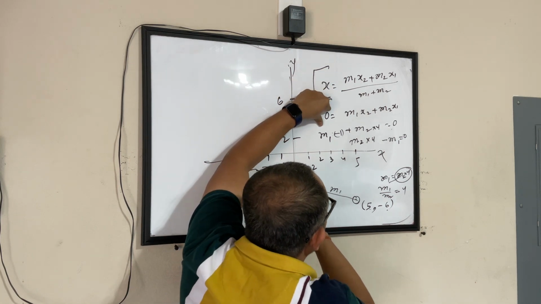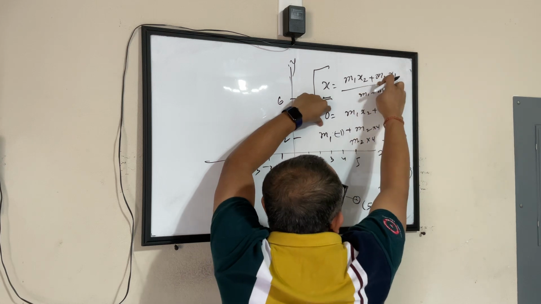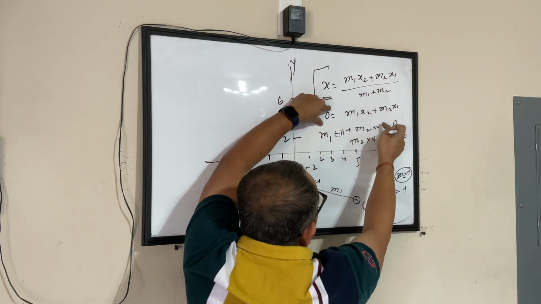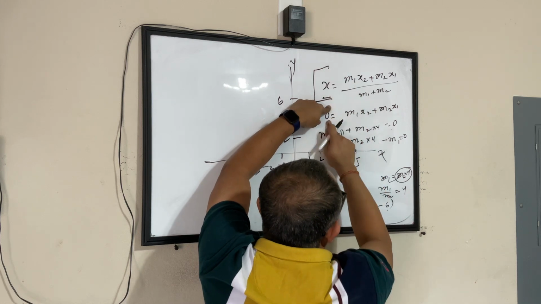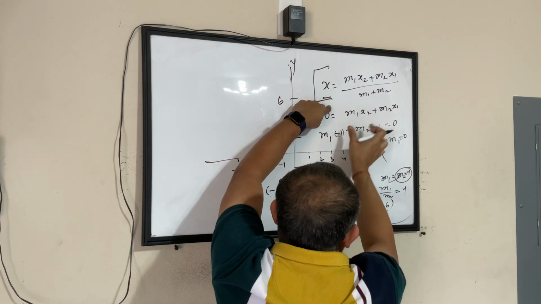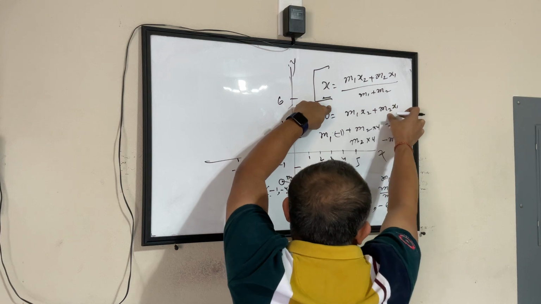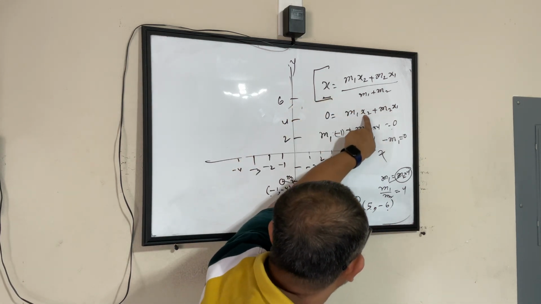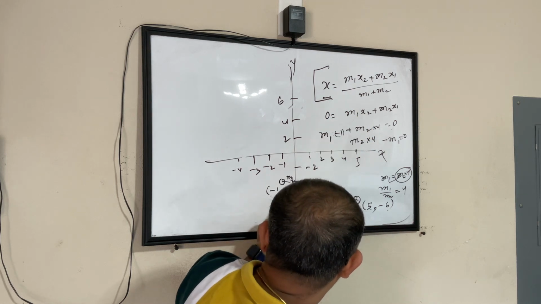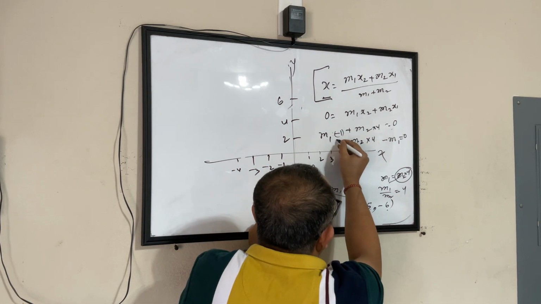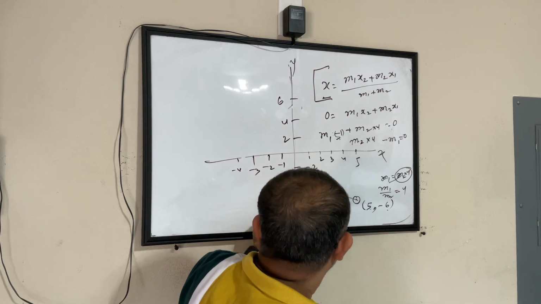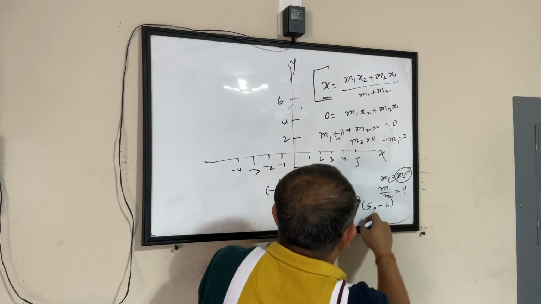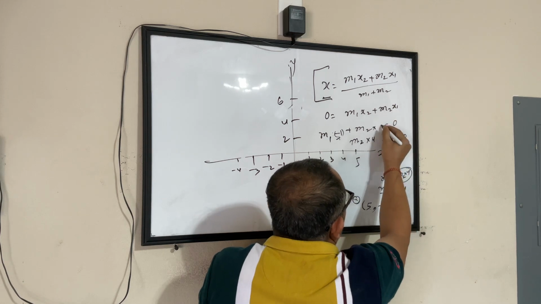So 0 equals m1 x2 plus m2 x1 divided by m1 plus m2, and again this will go up and get multiplied with 0, which has no value to it. So that means m1 x2 plus m2 x1 will be equal to 0. Now we look at the value of x2. What is my x2 value? x2 is minus 1. So I put that value: m1 into x2 plus m2 x1. x1 is 5. So I'll write 5.